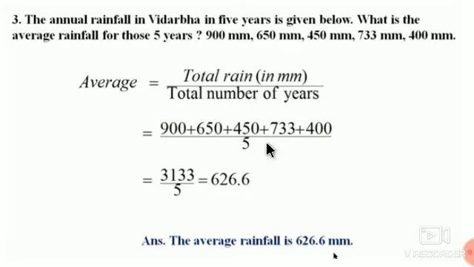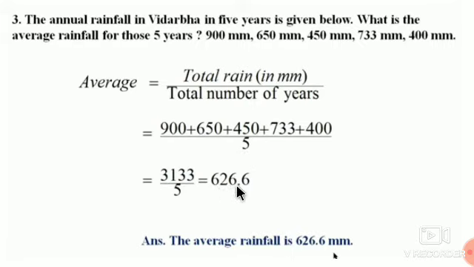Write all these numbers in addition form: 900, 650, 450, 733, 400. This 5 is the number of years, so you have to write it down as the denominator. Divide it. Answer is 626.6.